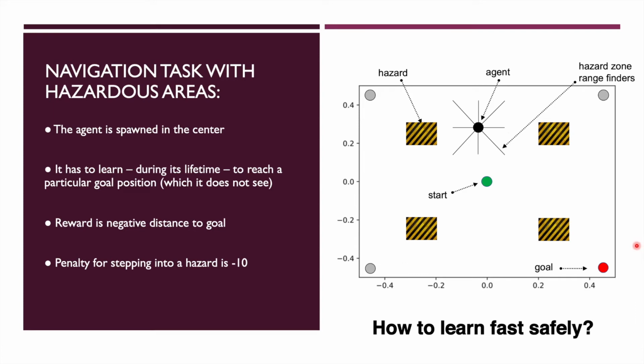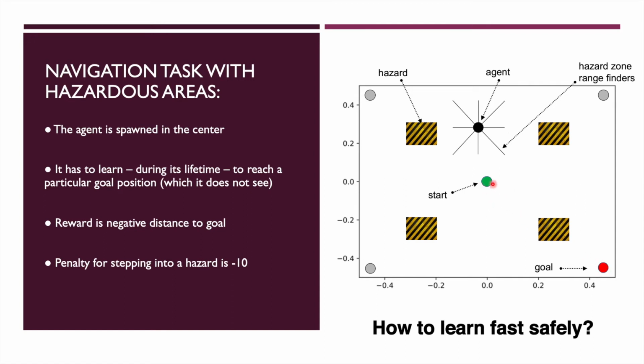The test domain in this paper is a 2D navigation task with 4 hazardous areas. The environment consists of an agent starting at the coordinate 0, 0. The goal of the agent is to learn how to reach one of 4 goals, represented by gray and red circles, only through the reward it receives at each time step. The agent does not know the location of the current goal and has to reach it only by adapting the policy through rewards. The reward is the negative distance of the current position to the goal state.